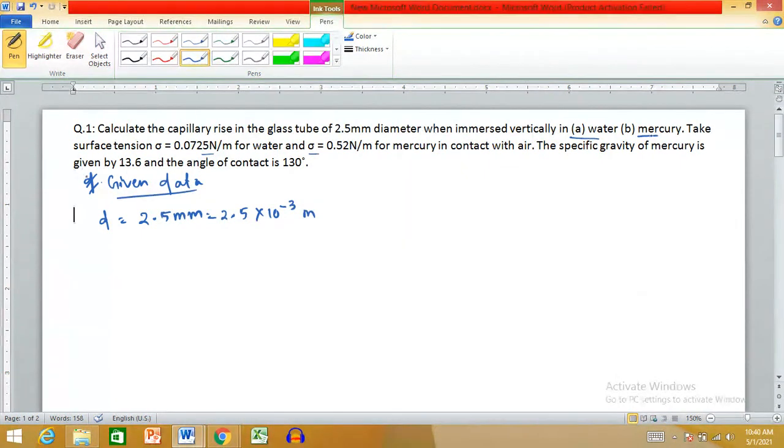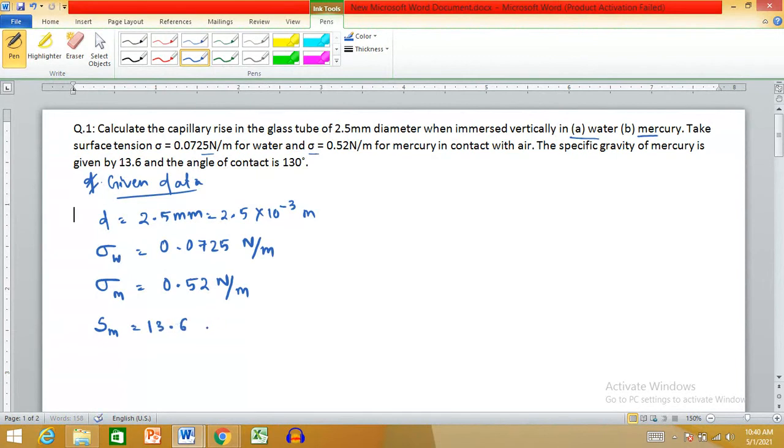So we can say D is equal to 2.5 mm, which we have converted into meter. Surface tension of water is 0.0725 Newton per meter, and surface tension of mercury is 0.52 Newton per meter. What else is given? Specific gravity of mercury is 13.6.